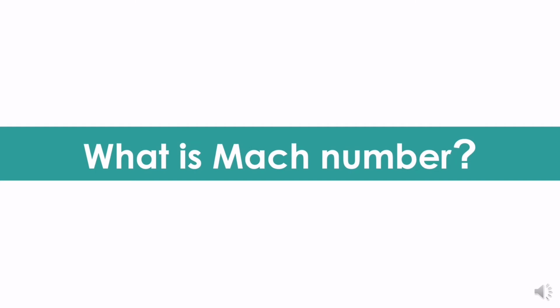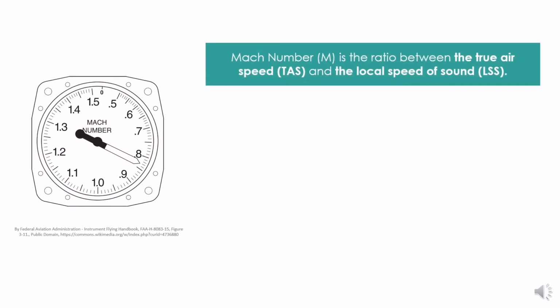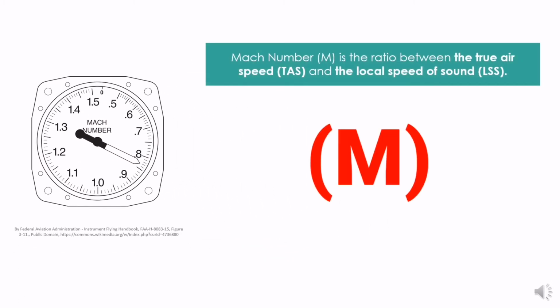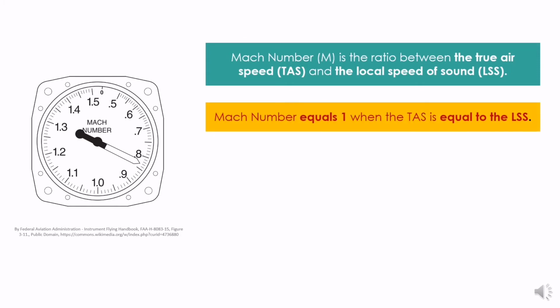What is Mach number? Mach number, M, is the ratio between the true airspeed and the local speed of sound. Mach number equals 1 when the true airspeed is equal to the local speed of sound.